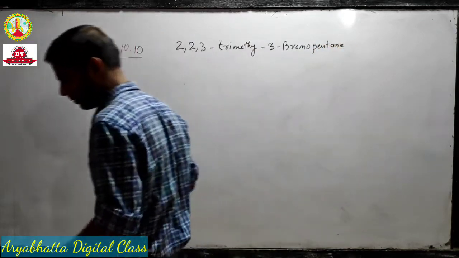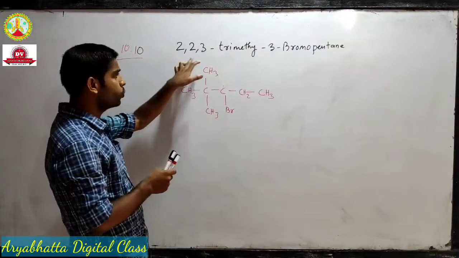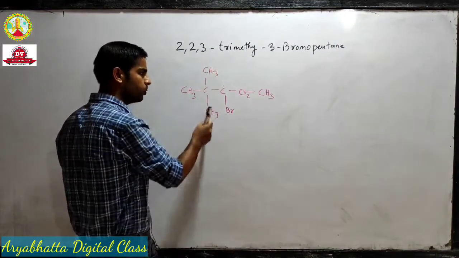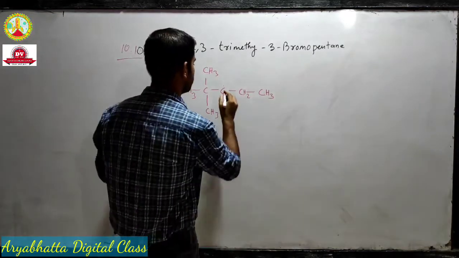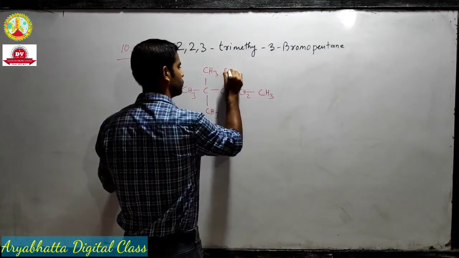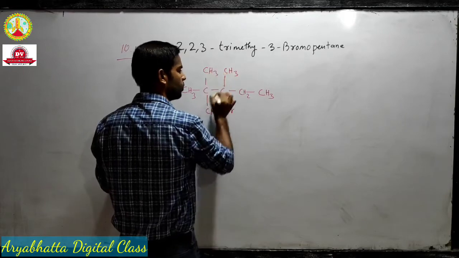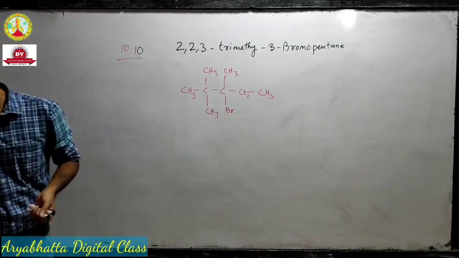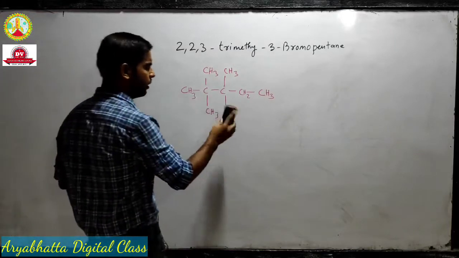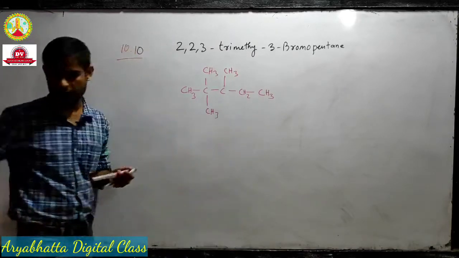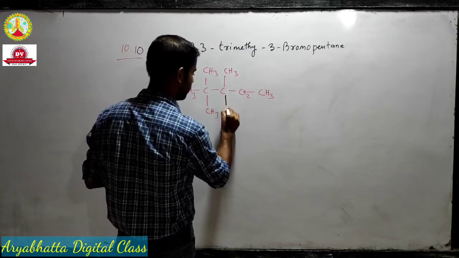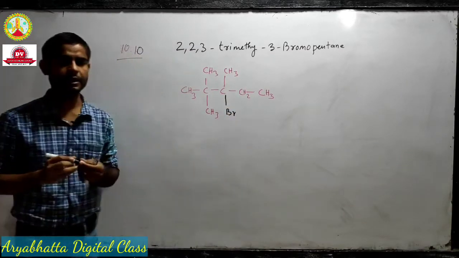Okay, this is the question. So now it has 2,2,3-trimethyl, so we have got 2 methyls and we will get the last one here. So now it's 2,2,3-trimethyl-3-bromo. Let's change its color. Let's take it black. Now it's easier.